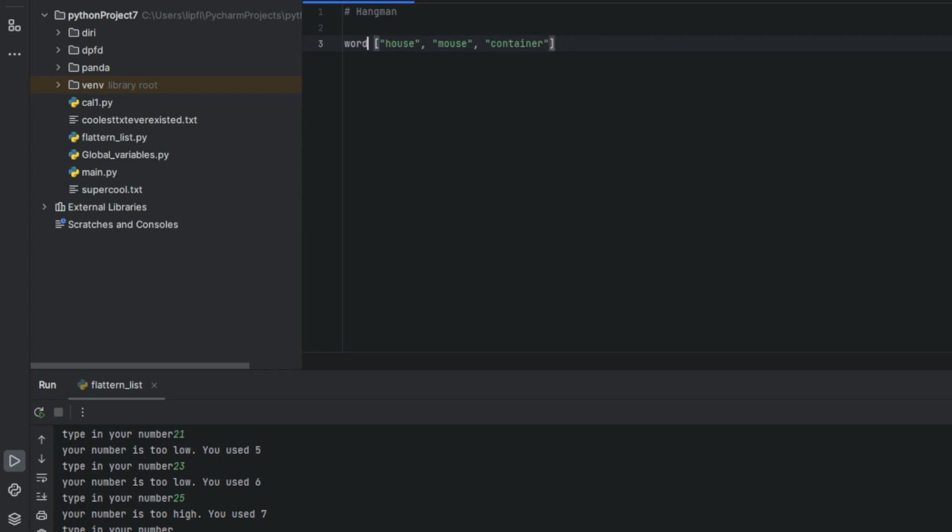And you can even kind of skip this part: import random, word equals random.choice. And you often work with random while programming simple games, because where's the fun if you don't randomize elements? And then what the player is shown is like print the length of the word. And then you move on.